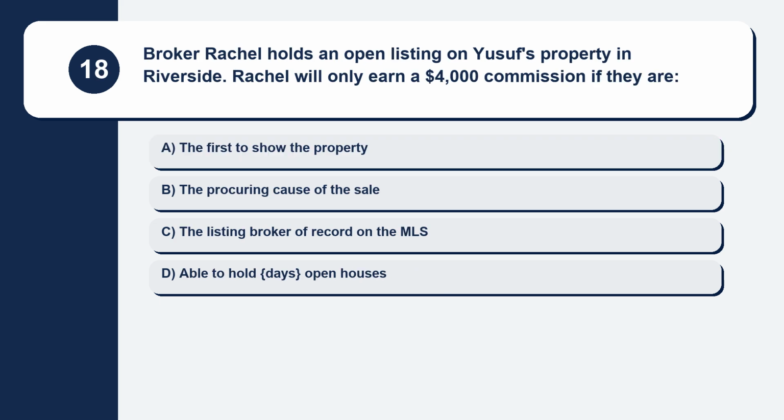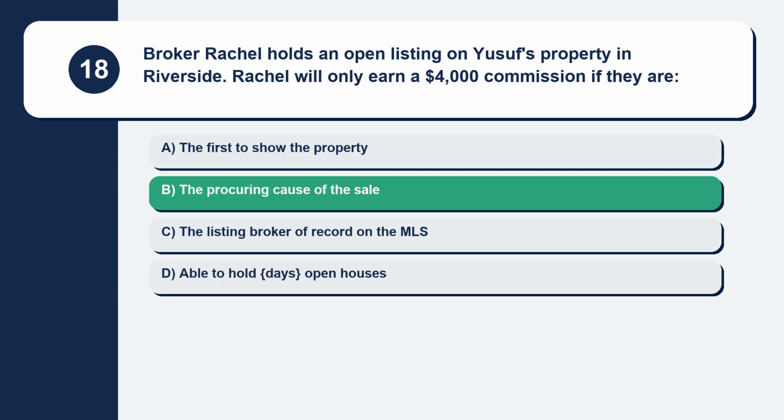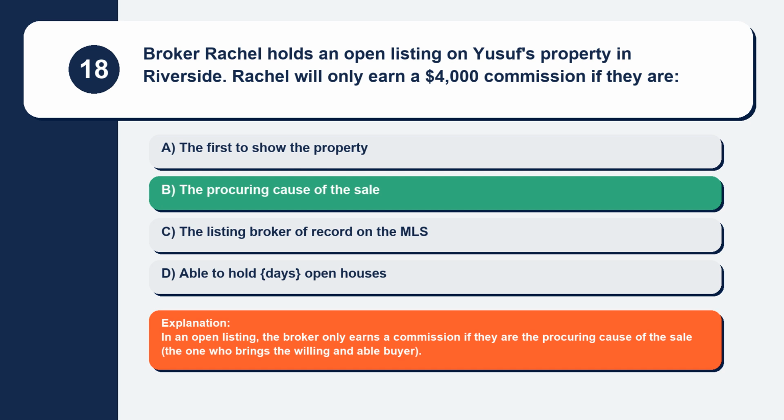Question 18. Broker Rachel holds an open listing on Yusuf's property in Riverside. Rachel will only earn a $4,000 commission if they are. Here are your options. Option A. The first to show the property. Option B. The procuring cause of the sale. Option C. The listing broker of record on the MLS. Option D. Able to hold open houses. The correct answer is option B. The procuring cause of the sale. Explanation. In an open listing, the broker only earns a commission if they are the procuring cause of the sale, the one who brings the willing and able buyer.